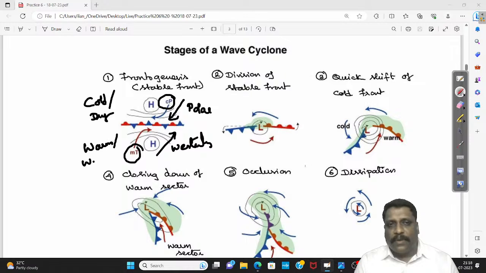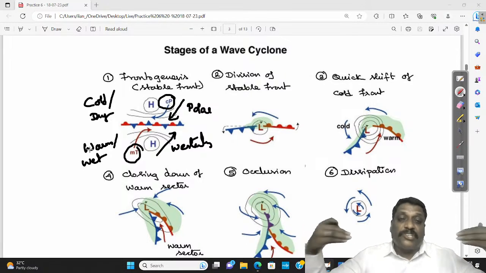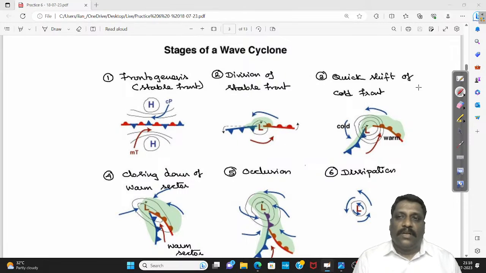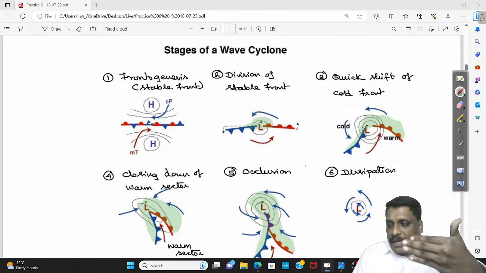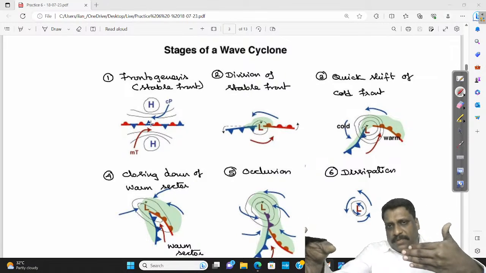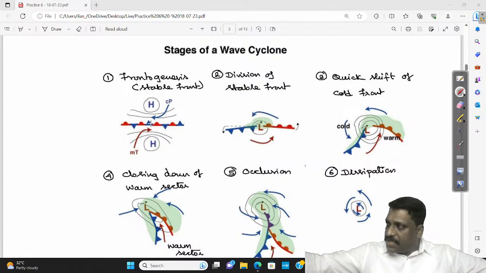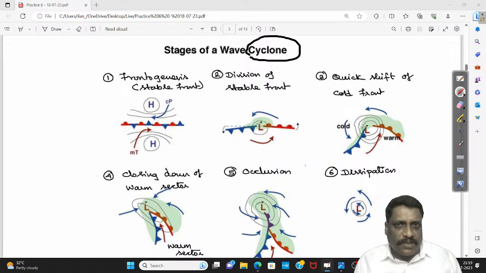Be it the temperature or the moisture content, both ways they are extremely contrasting in nature. They don't readily mix with each other. So what happens? It forms a front. Front is more like an air curtain. If I cross this front, I can feel the contrasting difference between the air masses. So the entire temperate cyclonic circulation is all about how this front gets divided and goes for a circulation.